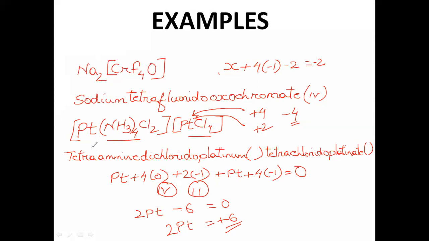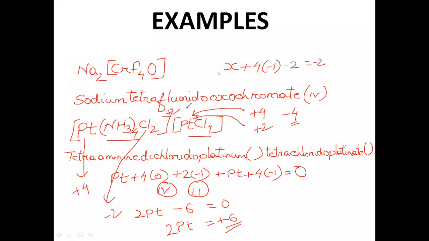So what oxidation state of metal will I put here? Plus 4. Ammonia is 0. 4 ammonia, it will be 0. Chloride, 2 chloride, minus 2. Plus 4 and chloride will be minus 2. Plus 4 and minus 2. How much remaining? Plus 2. So that means plus 4 and minus 2, you'll get plus 2 in this complex.